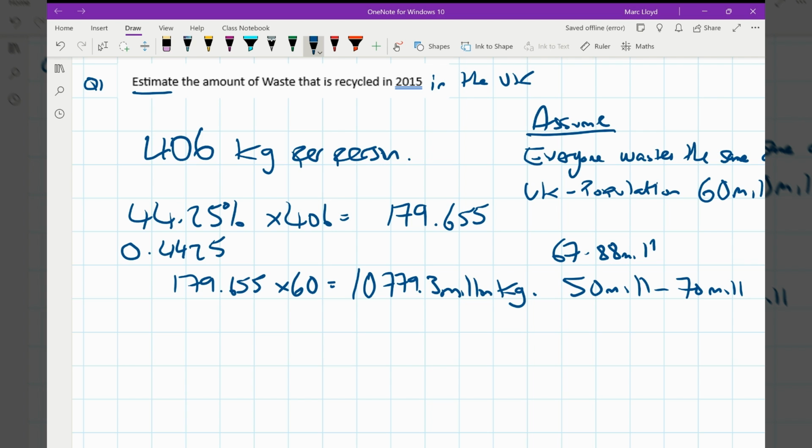You can work with your teacher to convert that to tons. They may ask you to give it in billions, so you're then converting the millions to billions, but that's the way that this question can go, and one of the things that they can ask, depending on how many marks they want it to be. They might just say, what percentage was recycled in this year? And it's a quick 1 marker.